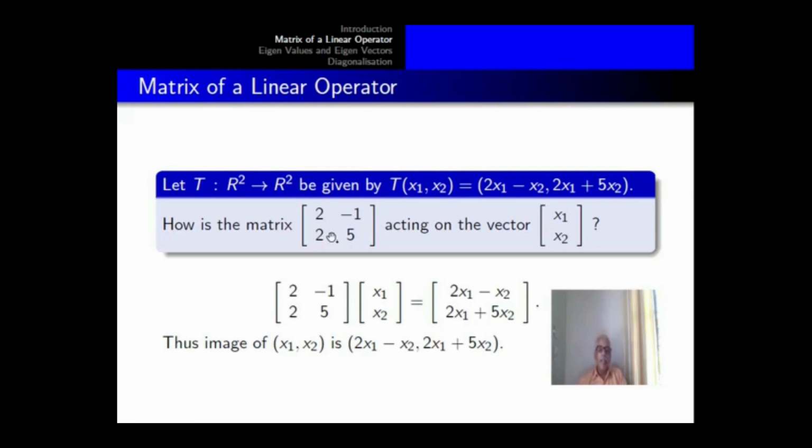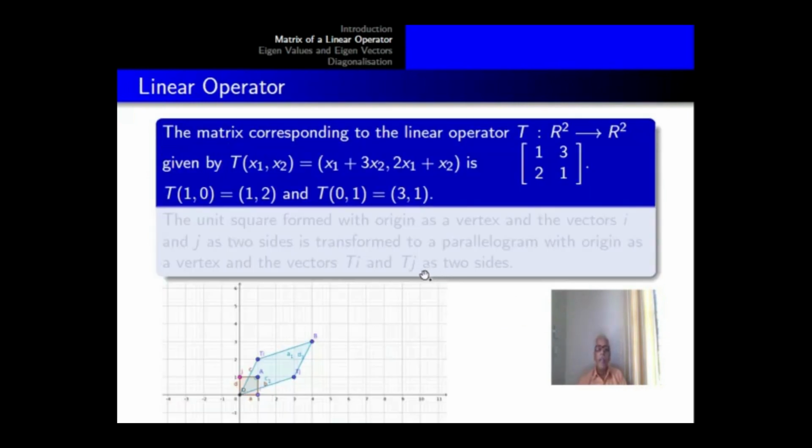So if the matrix corresponding to the operator has got a positive determinant, you get the order preserved in the image of the unit square. If the determinant of the matrix corresponding to the operator is negative, the order is opposite. If you make an anti-clockwise order in the unit square, on the image the order will be clockwise.